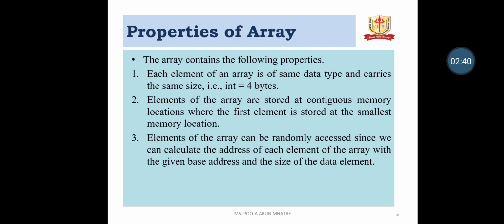Properties of array. Array contains the following properties: each element of an array is of the same data type and carries the same size, that is, integer is equal to 4 bytes. Second property is elements of an array are stored at a continuous location, where the first element is stored at the smallest memory location. And the third property is elements of the array can be randomly accessed since we can calculate the address of each element of the array with the given base address and the size of the data element.